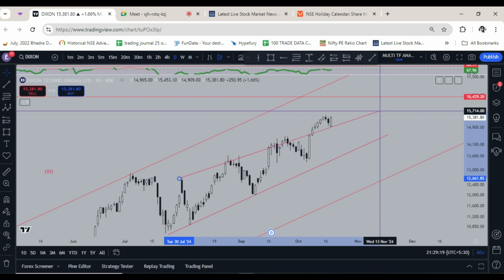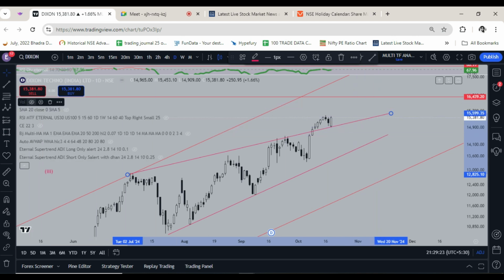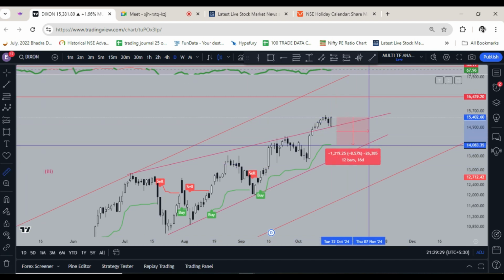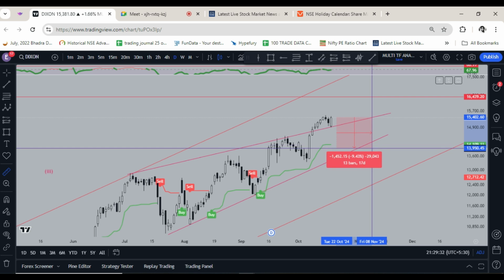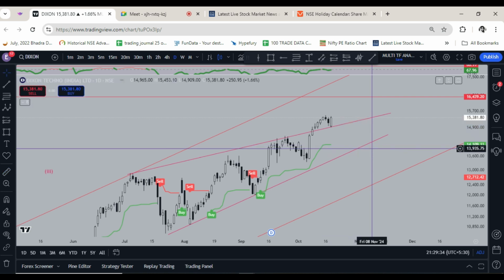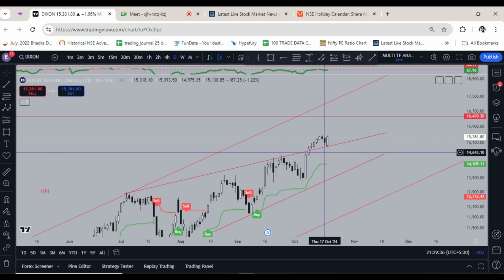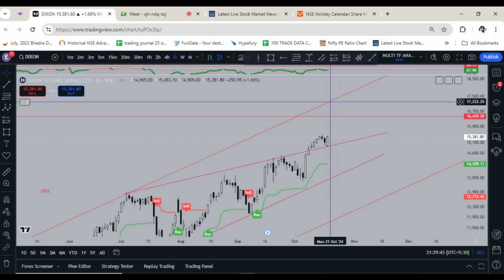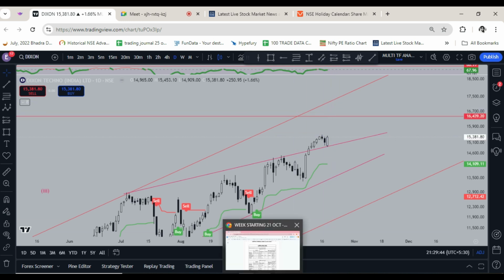I think it is a safe bet. You can use Chandelier exit for stop loss, so your SL will be 9 to 10% from here. It has broken out, retested in the last 3 days, and is again showing good strength. Target of 11 to 13% is possible.